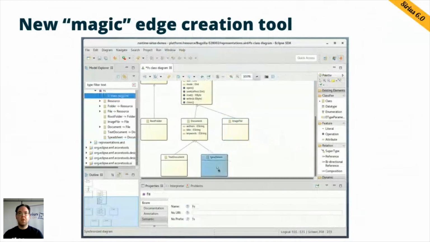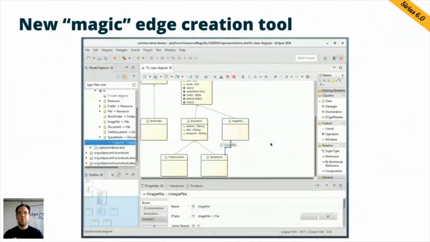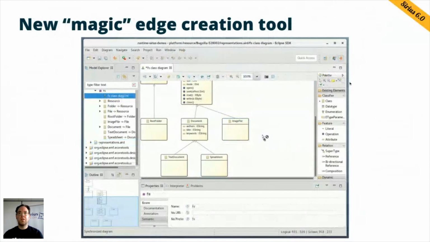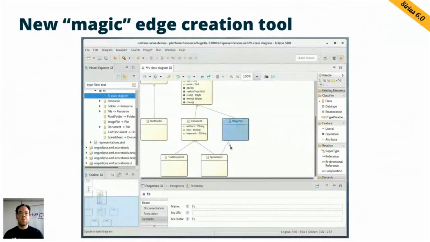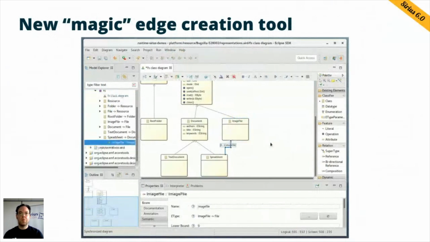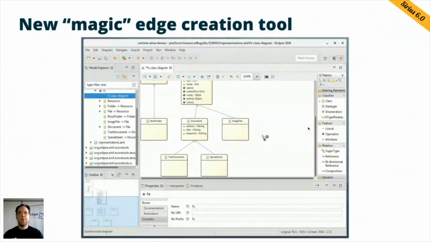Instead of having to dig into the palette to find the corresponding tool, you just have to select this single tool, click on the source and the target of the edge you want to create, and Serious will automatically detect which tools are compatible with these elements and propose all of them directly on the diagram. Of course, if there is only one tool available and compatible, it will be automatically applied.